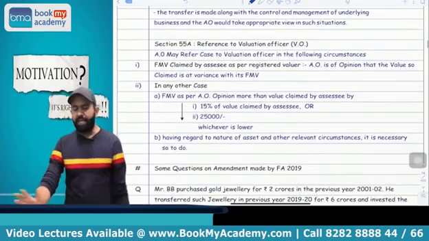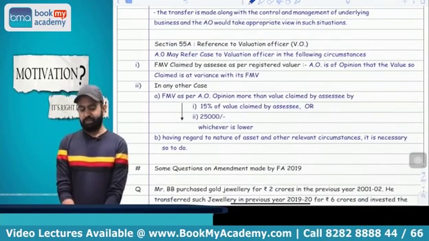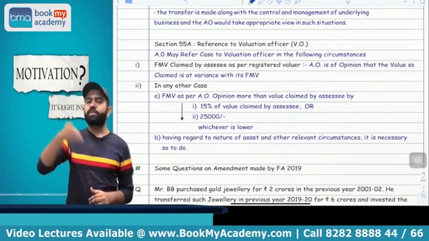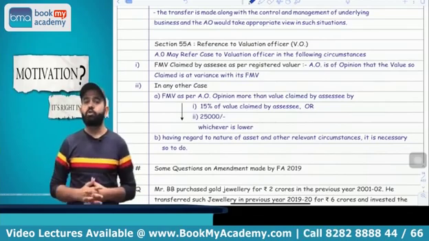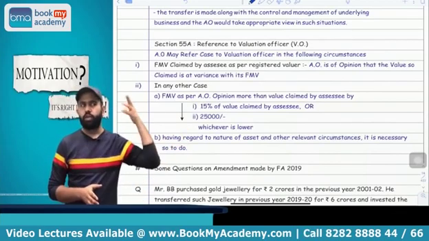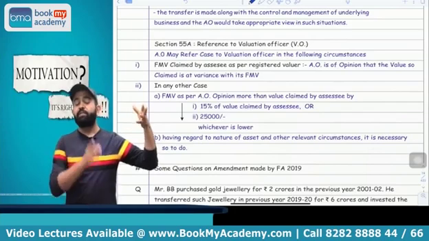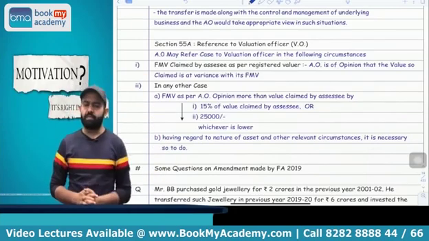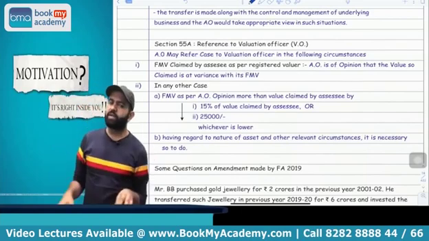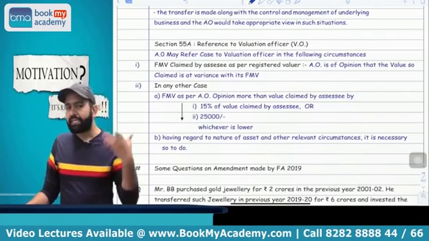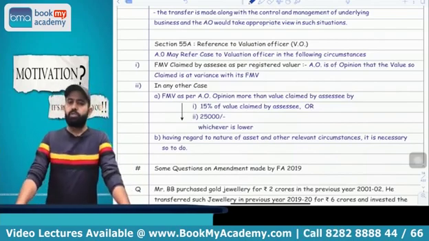Yes. Now the next and last part is related to section 55A, that is reference to valuation officer. The question is, can the assessing officer transfer your case to the valuation officer if he is not satisfied with the fair market value? Because there is an FMV concept under section 45(2), 45(4) also, FMV as on 1/4/2001 also. There are lots of places where there is an FMV concept. So suppose the assessing officer is not satisfied with the FMV declared by the assessee, then can he transfer the case to the valuation officer for computation of FMV?